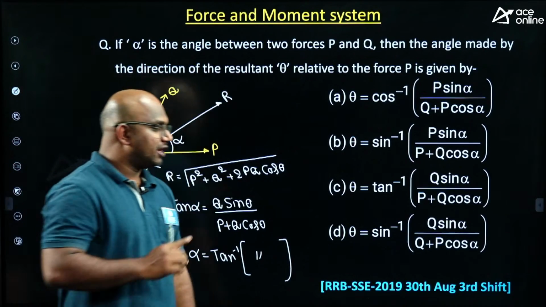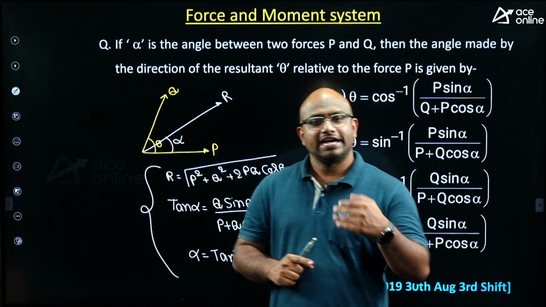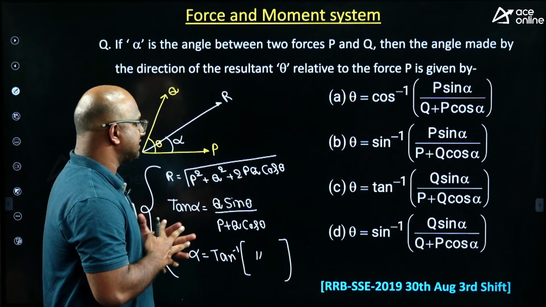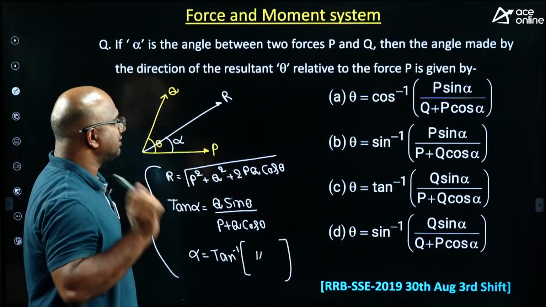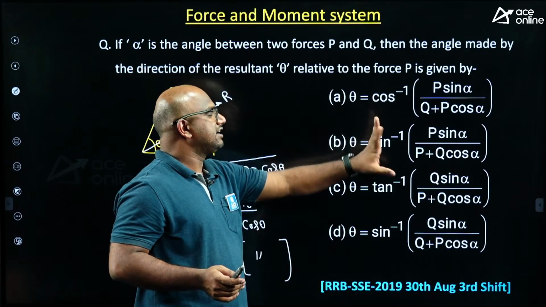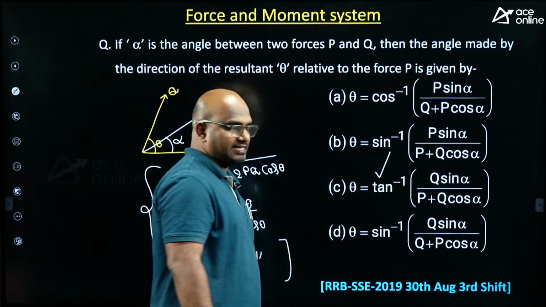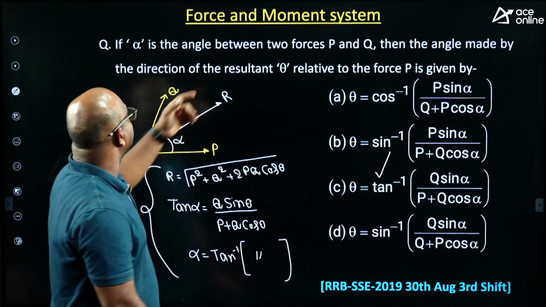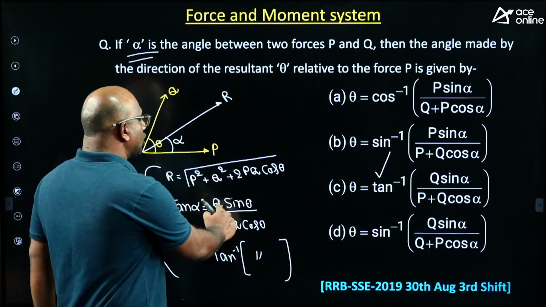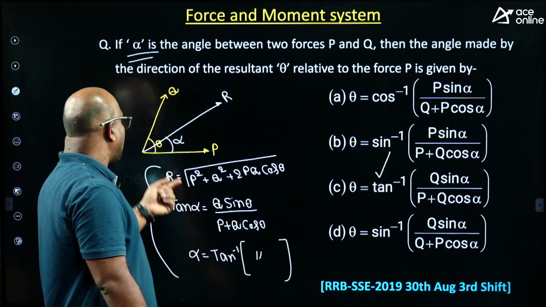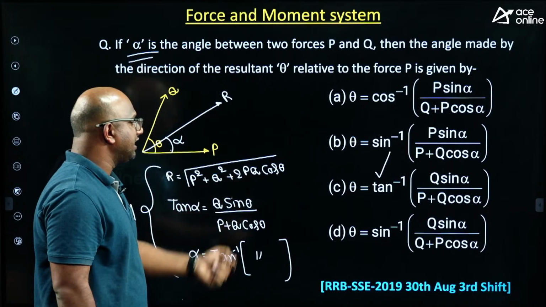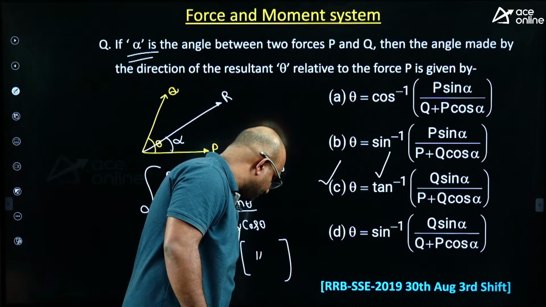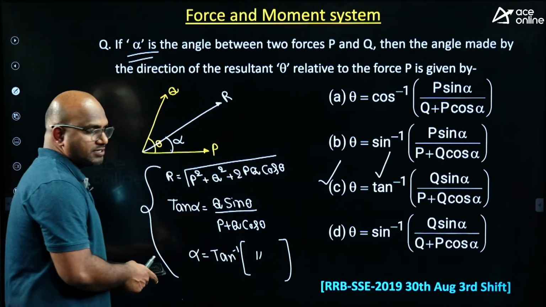This is useful not only in RRB, but in engineering mechanics, strength of materials as well as other structure subjects. Clear, everyone? But here, check it. It should be in terms of tan only, and this is the correct answer itself. But the opposite is given: I assumed the angle between P and Q is theta, but here alpha is the angle between them. So you get Q sin alpha by P plus Q cos alpha, and theta equals tan inverse of Q sin alpha by P plus Q cos alpha, as given.